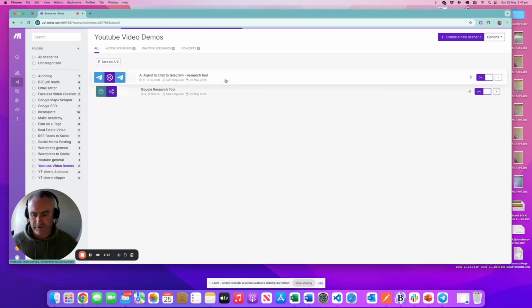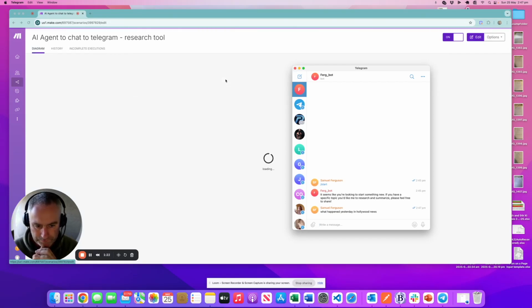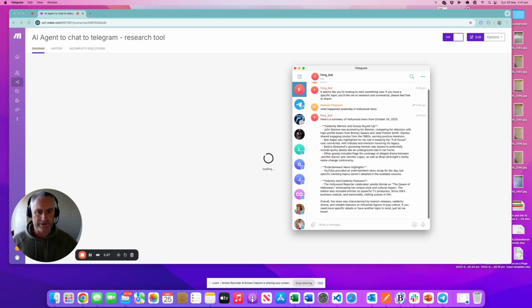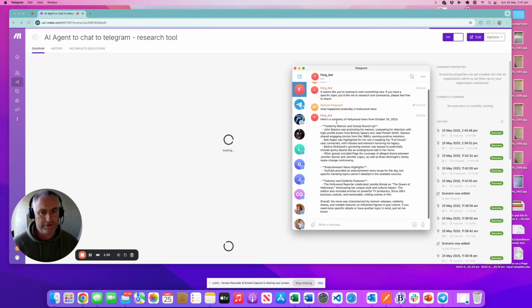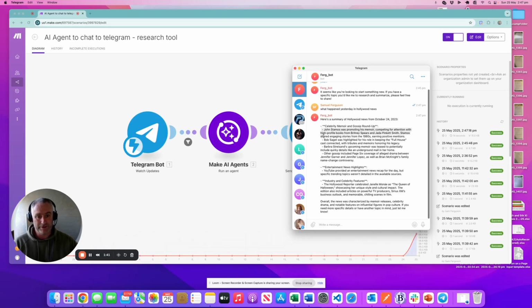We'll look at our research tool here. You should be able to see it executing. Unfortunately, it's going to slow down as we talk. Just wait for it to load at the moment. So basically, okay, here it's actually beaten us to it. Here's a summary of Hollywood news from October 24, 2023. Okay, so probably I need to clear up exactly what I mean by yesterday. But basically, it's created a bunch of information which it researched off the internet, but that's obviously very simple, and we could have done it with Google search. But the way it did it is probably what's most interesting to us, which is using a Make AI agent.